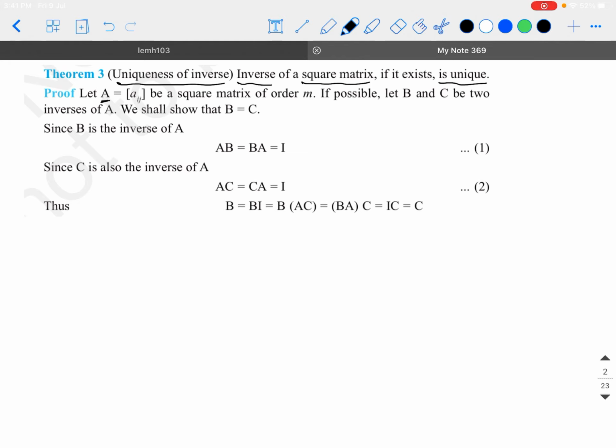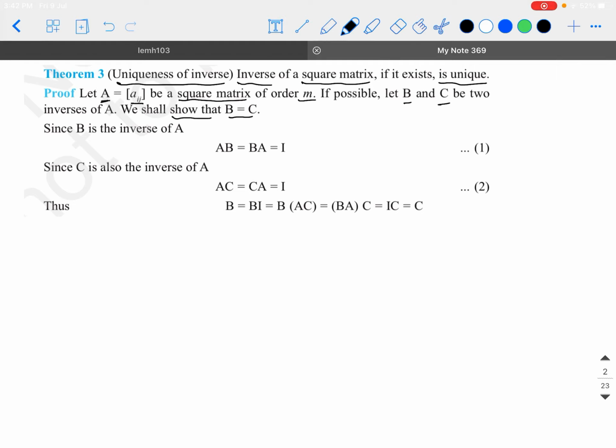Let A be a matrix with the elements Aij. It is a square matrix of order M. Let us assume that there are two inverses B and C existing for A. Now we need to show that B is equal to C for this theorem to be proved.